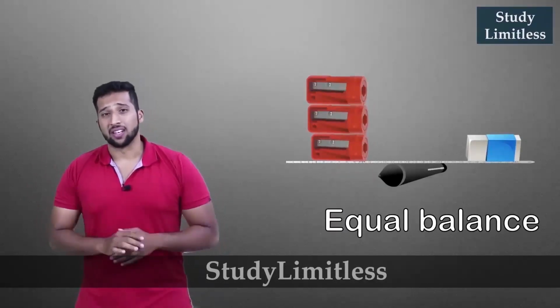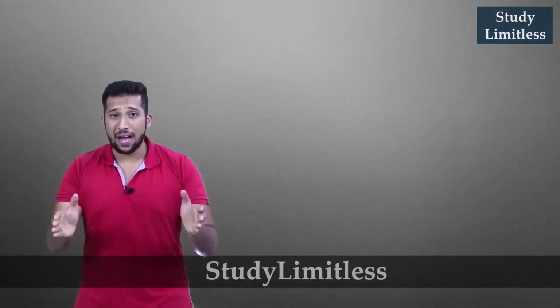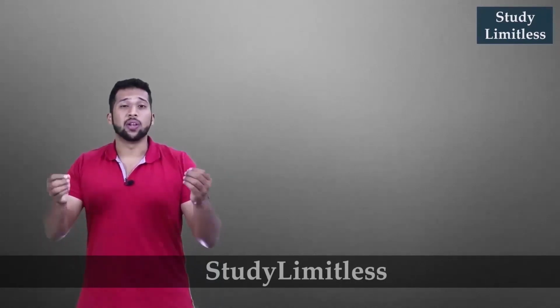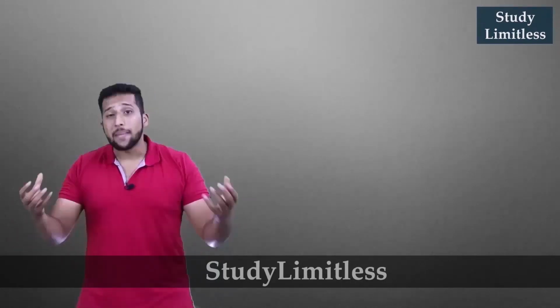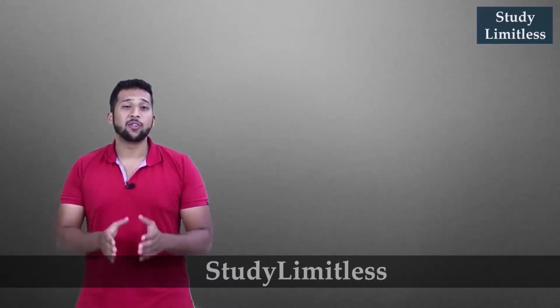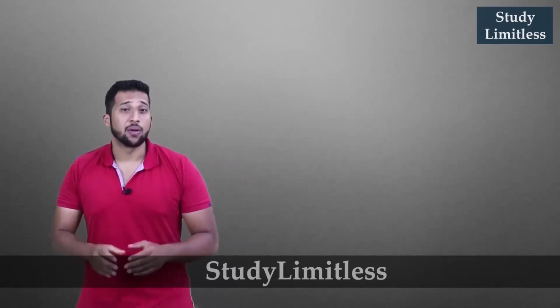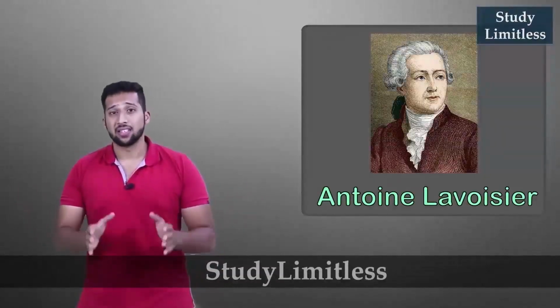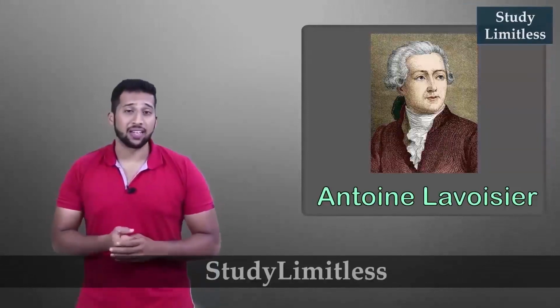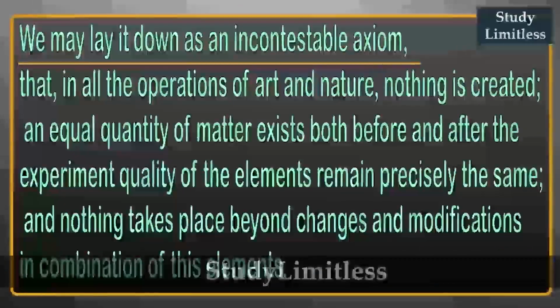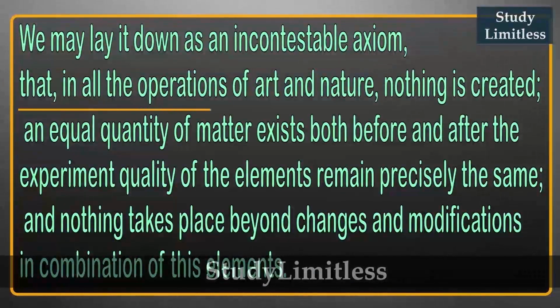Now the reason why this seesaw, or the scale that you have made, would balance is because you have equal weight on each side, or equal mass on each side. Now, in the same way, you have to balance your chemical equations, because a Frenchman, Sir Antoine Laurent Lavoisier, in his law which he formulated, stated that we may lay it down as an incontestable axiom that in all operations of art and nature nothing is created.